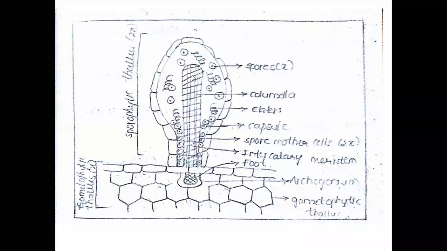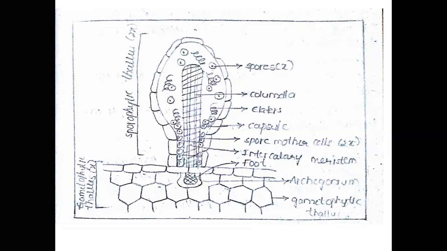The columella is present at the center region of the sporophyte. Around the columella, the meristem tissues participate in division and produce spore mother cells. The spore mother cells are in diploid condition at the lower part of the capsule. At the terminal part of the capsule, the spore mother cells participate in meiotic division and develop into spores. During the division of spore mother cells, some produce elaters.